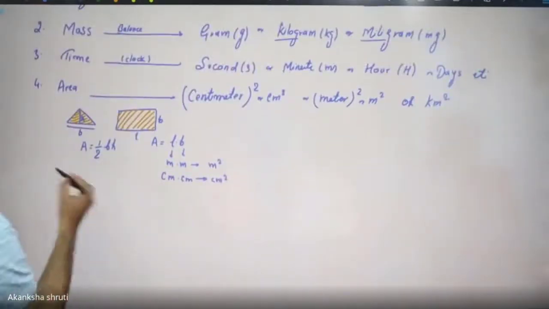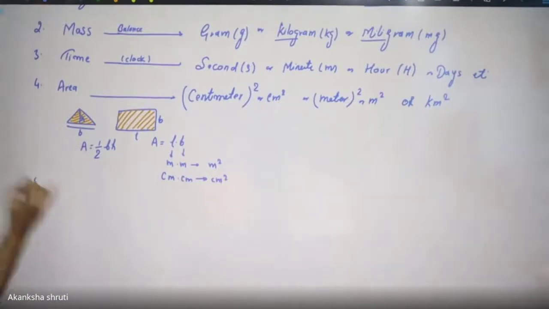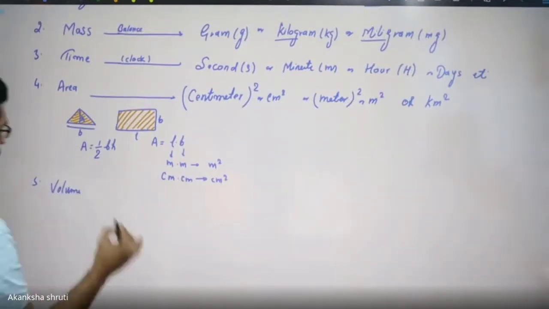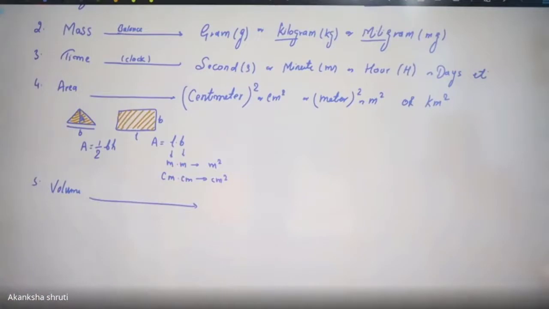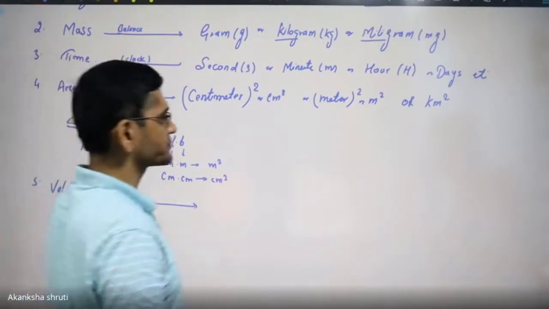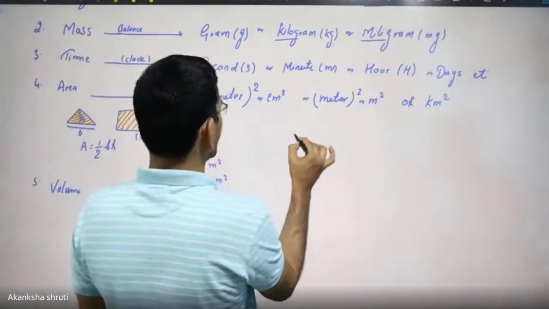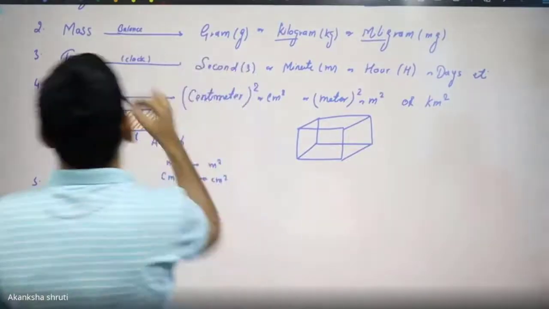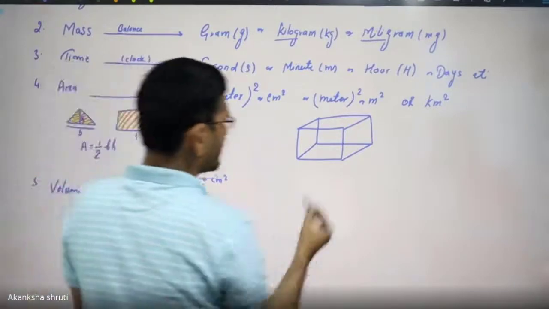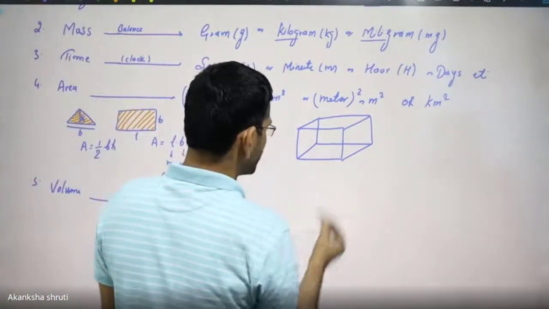Let us consider a few more things. Let me consider the volume. Students, volume, we have learned that if we are considering what is this? Cuboid. So in this case, we observe that there are three kinds of things.